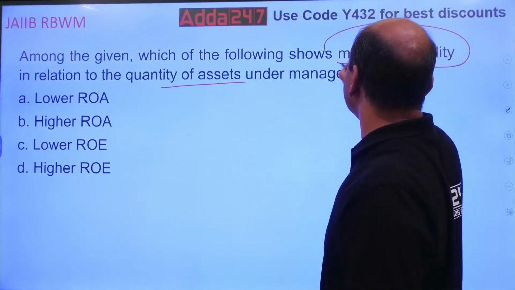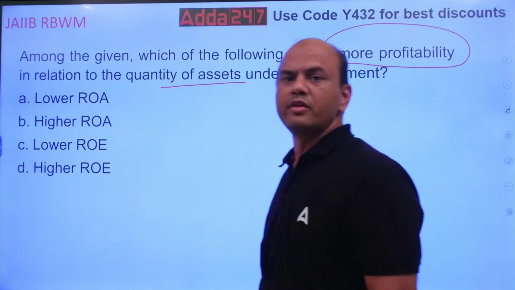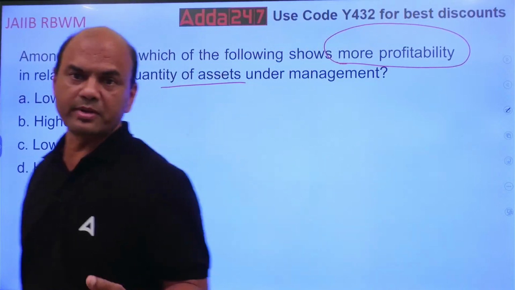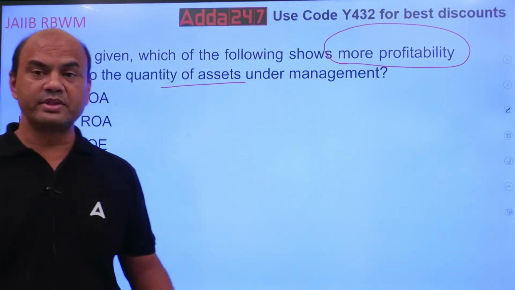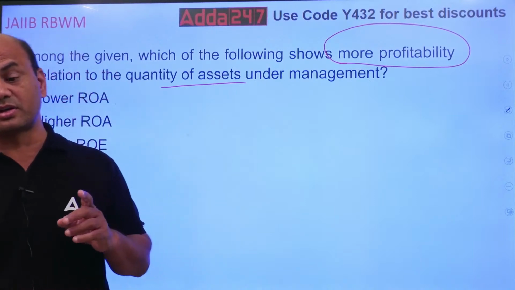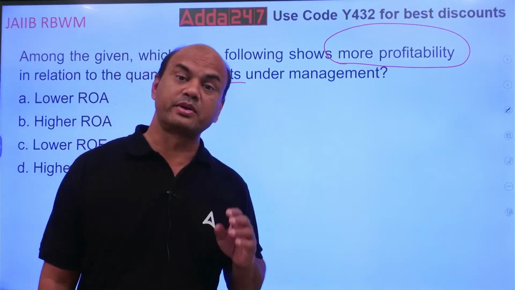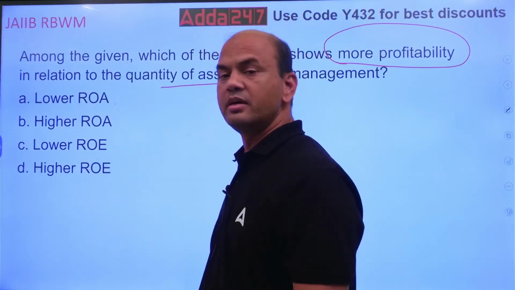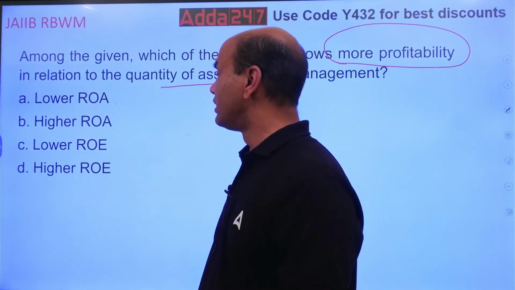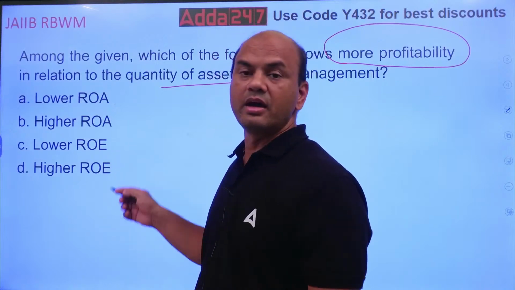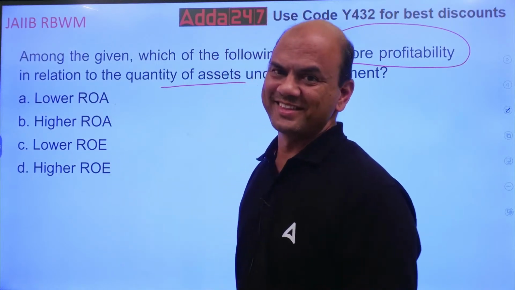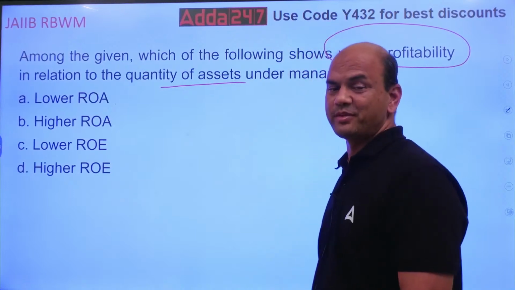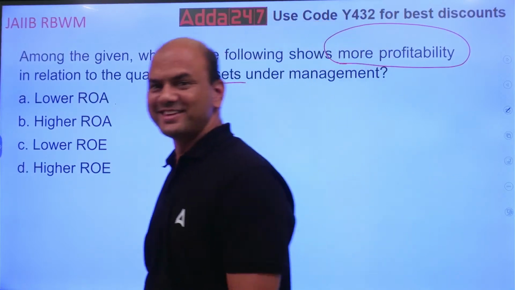See here, the target is more profitability with respect to the assets. Kindly note, the term is assets. So now think: lower ROA, higher ROA, lower ROE, higher ROE. Very, very simple.